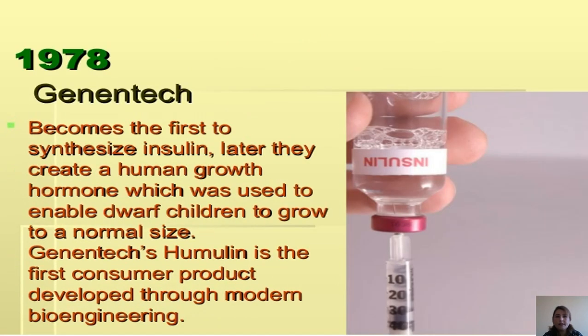In 1978, Genentech became the first to synthesize insulin. Later, they created a human growth hormone, which was used to enable dwarf children to grow to a normal size. Humulin is the first consumer product developed through modern bioengineering.